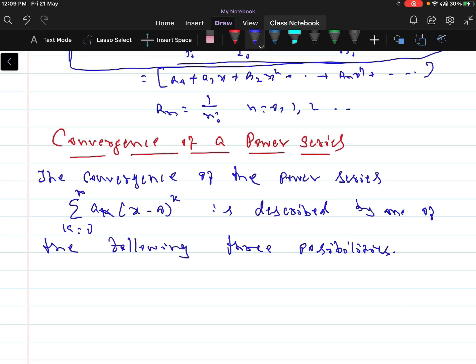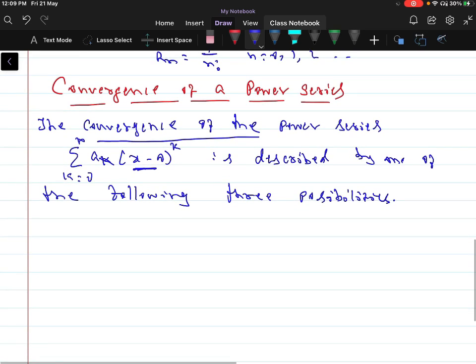The convergence of the power series, sum of k equal to 0 to infinity a_k into (x minus a) whole power k, which is a power series in powers of x minus a, is described by one of the following three possibilities.